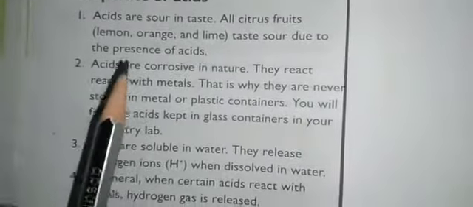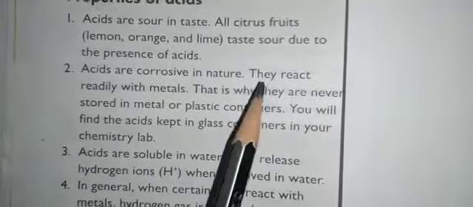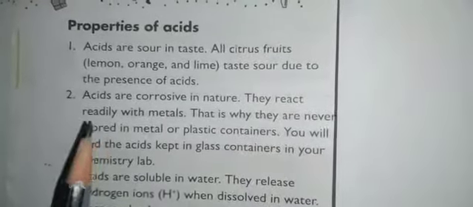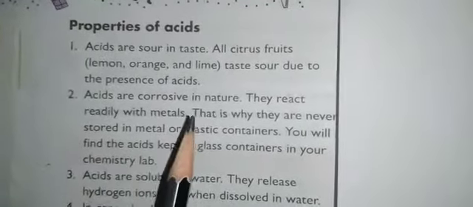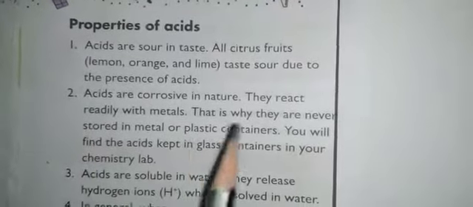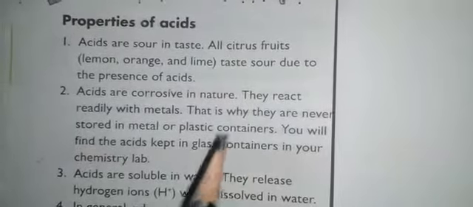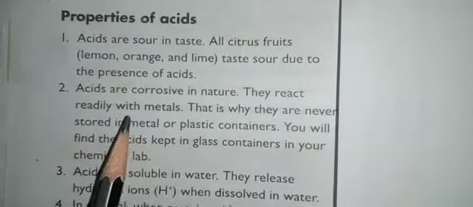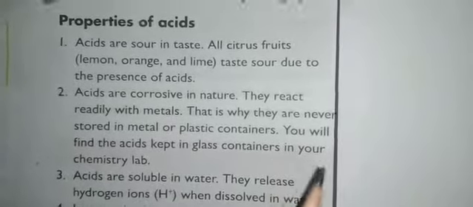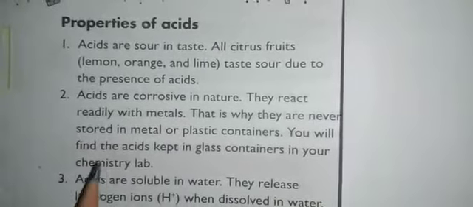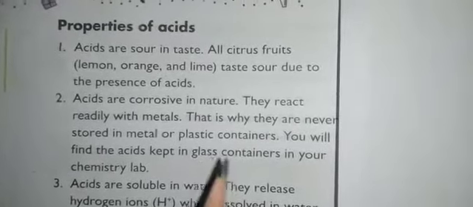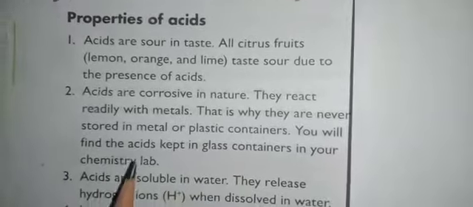And next one is acids are corrosive in nature. Corrosive means they are highly reactive. They react readily with metals. That is why they are never stored in metal or plastic containers, because they are very much reactive with the metals. And you will find the acids kept in glass containers in your chemistry lab, right? So we store all these acids in glass containers because the glass does not react with the acids.